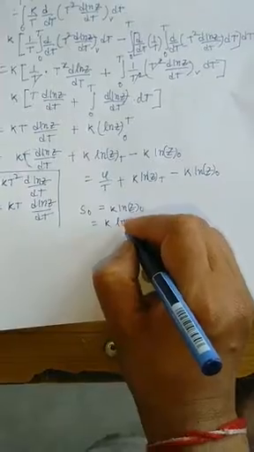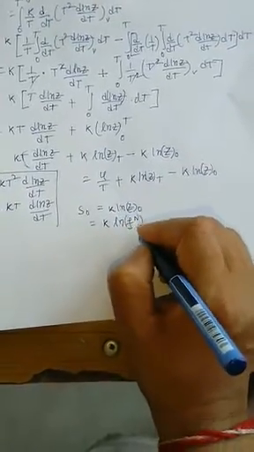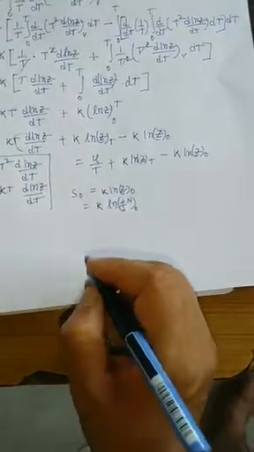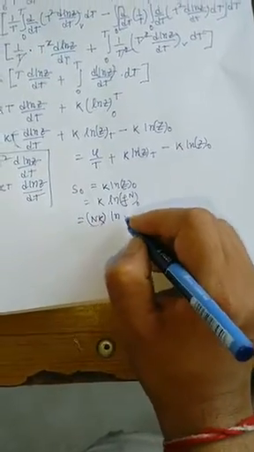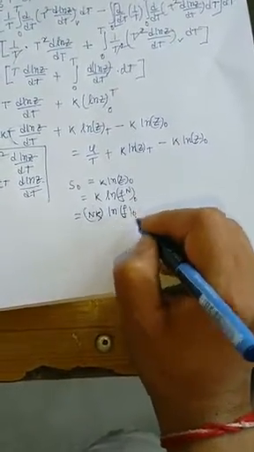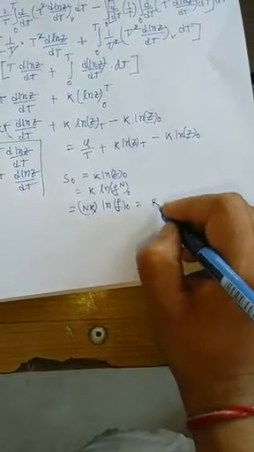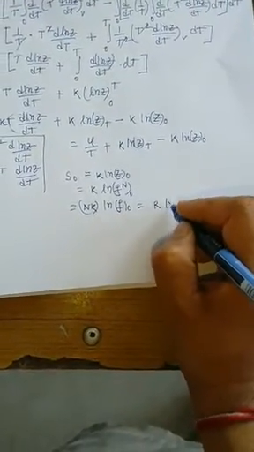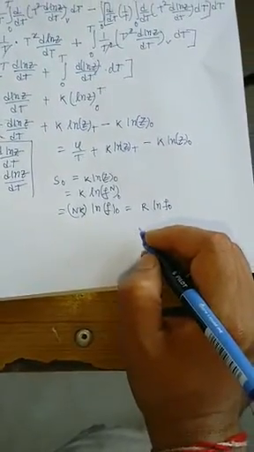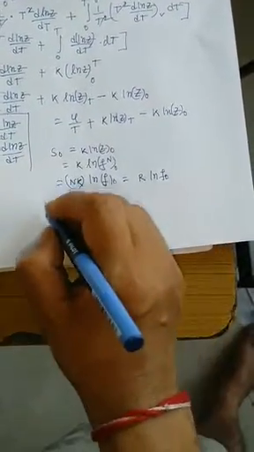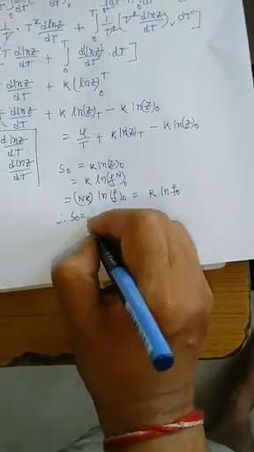We know z equal to f to the power n, so n into k ln f naught, or I can say R, n into k is basically R, so R ln f naught. Okay, so S naught becomes